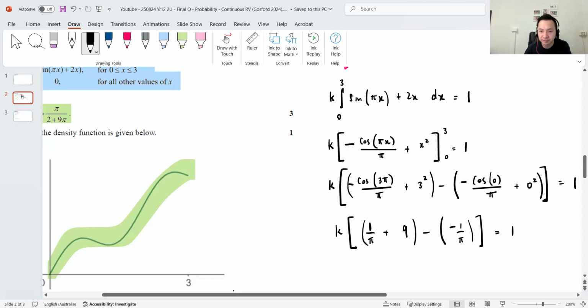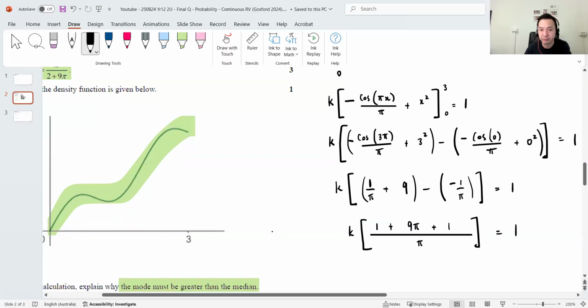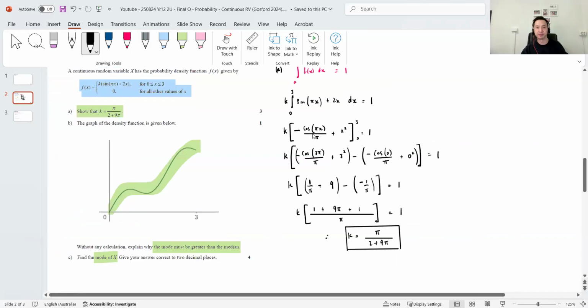Equals 1, guys. It feels like I'm going to combine everything with a common denominator. Putting pi down here, it'll be 1 plus 9 pi plus 1. That is exactly what I want. So therefore, k equals, chuck the pi over, pi over 2 plus 9 pi. Perfect. Nothing hard about that, hopefully. Just a bit messy, but make sure everything's in radians, and that's especially important for part C. All right, that's part A done.